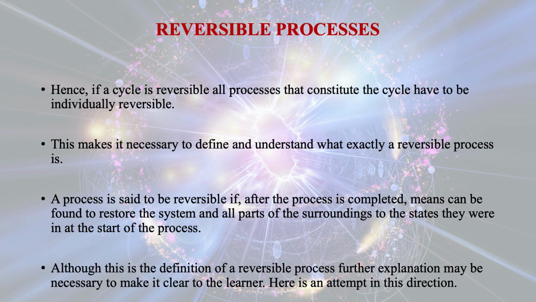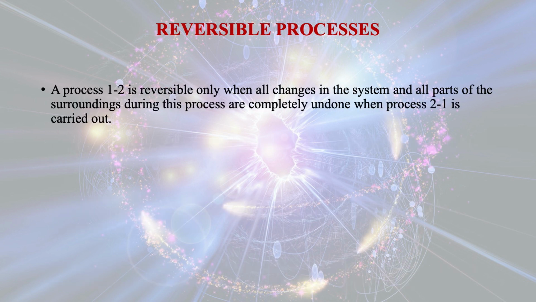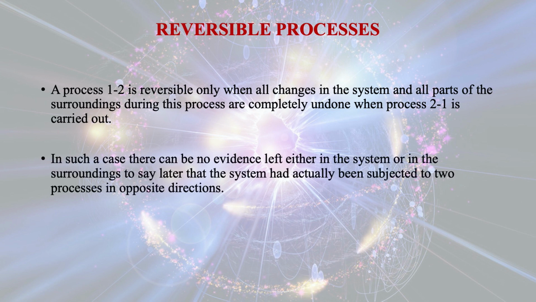Although this is the definition of a reversible process, further explanation may be necessary to make it clear to the learner. Here is an attempt in this direction. A process 1-2 is reversible only when all changes in the system and all parts of the surroundings during this process are completely undone when process 2-1 is carried out. In such a case, there can be no evidence left either in the system or in the surroundings to say later that the system had actually been subjected to two processes in opposite directions.